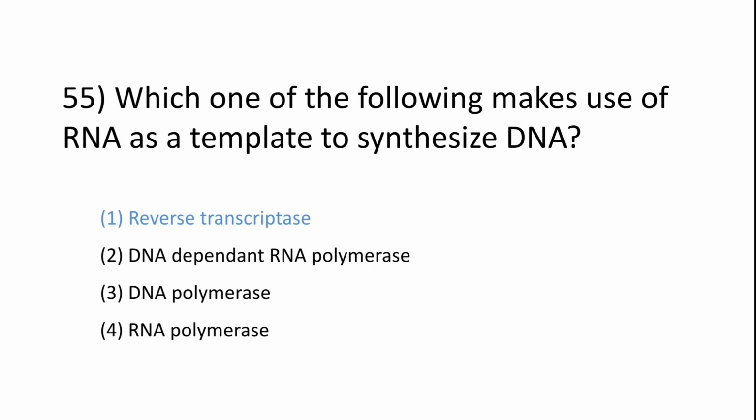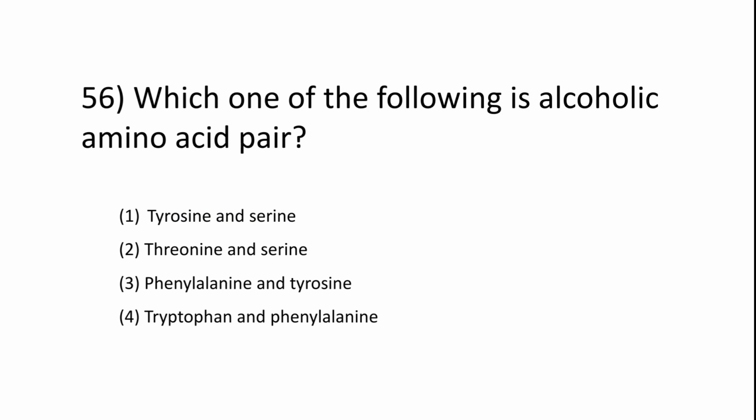Okay. Question 56. Which one of the following is alcoholic amino acid pair? Tyrosine and serine, threonine and serine, phenylalanine and tyrosine, tryptophan and phenylalanine. Alcoholic amino acid pair: threonine and serine.